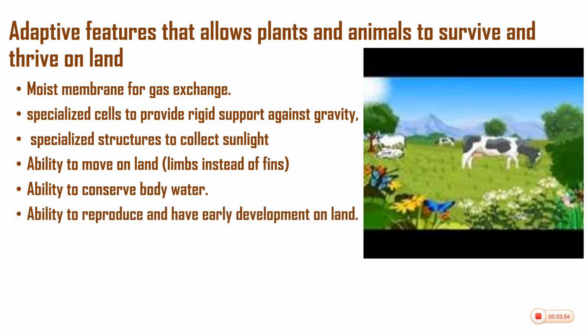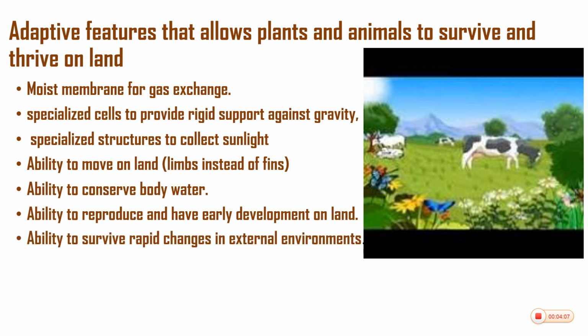Then they also have the ability to reproduce and have early development on land. They have the ability to give birth to their kind, to their children. They have the ability to survive rapid changes in the external environment. When they move from one environment to another, they also have the ability to withstand the changes that might come with temperature or climate.